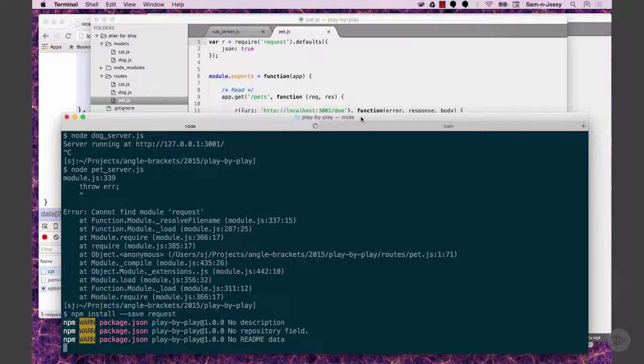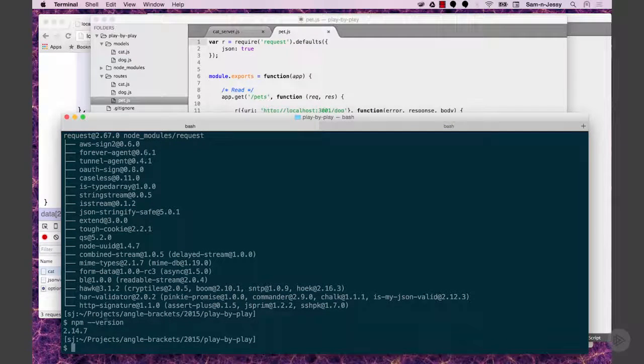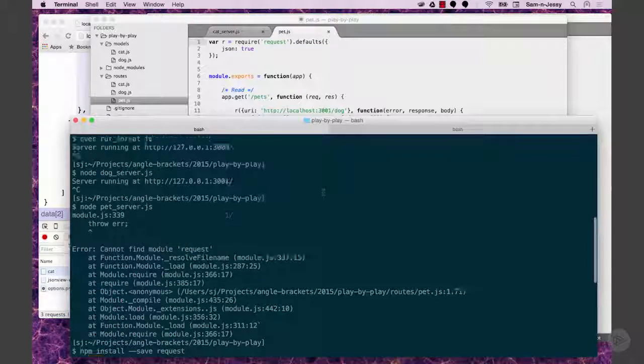Especially with the newer versions of npm, I haven't even noticed it. Have you noticed this actually? I was thinking what version I'm on, an older version. There's a newer version, it's 3.4. Right, I got to update this machine. I won't do it now because I'm sure something will happen while we're doing this. But the new version is really cool. When you go install stuff, it's got graphics. Yeah, I've seen that. And actually it flattens all the dependencies. Not all of them, but a lot of them. It makes it look a lot easier.